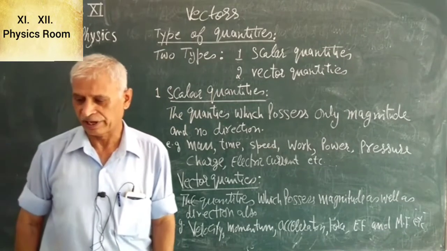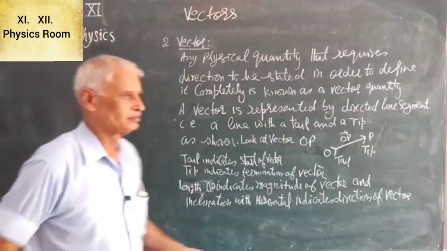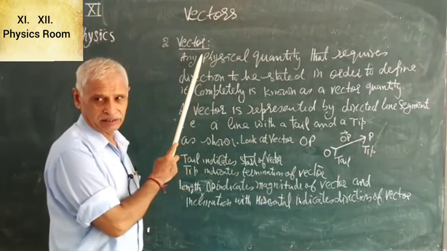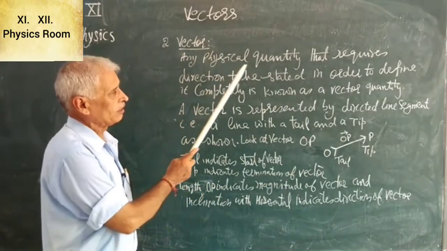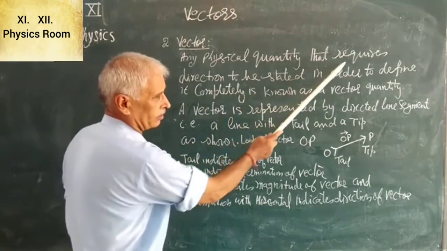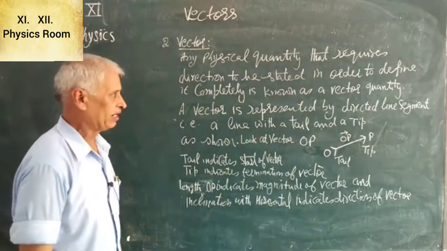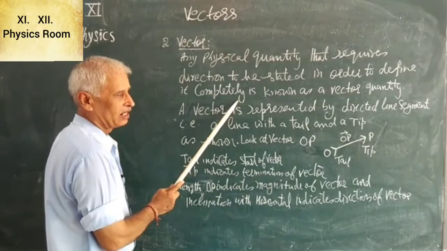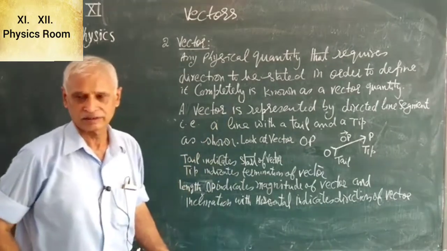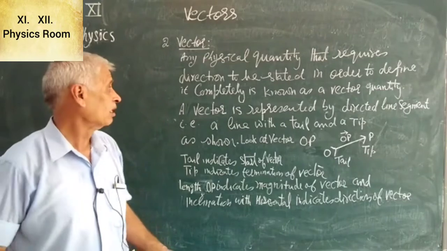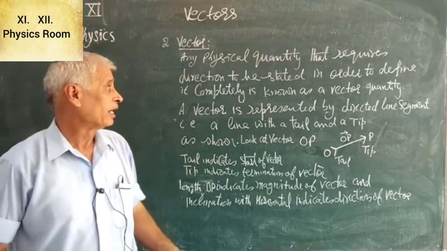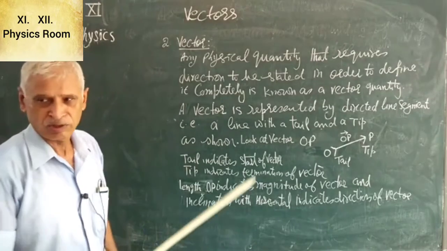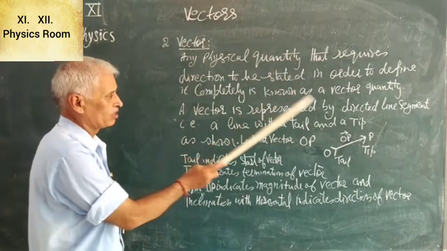After this, we go to our actual topic, vectors. Now, vectors. What is a vector? Any physical quantity that requires direction to be stated in order to define it completely is known as a vector quantity.